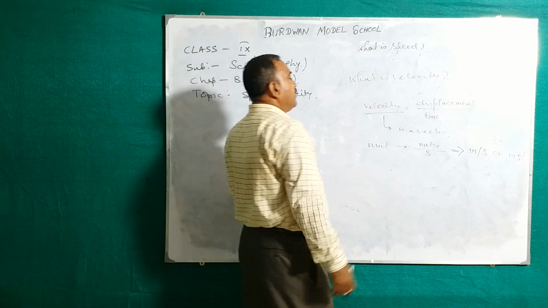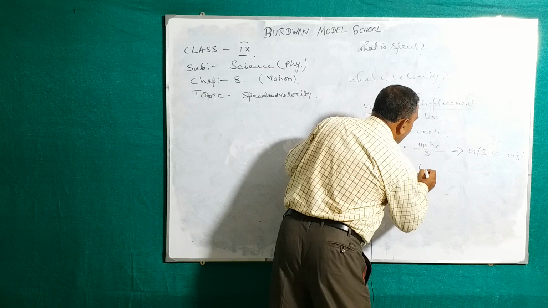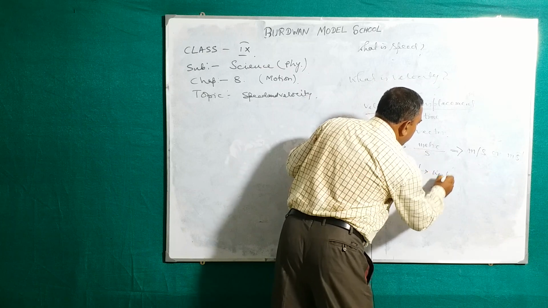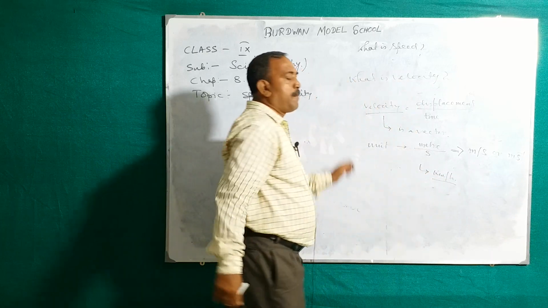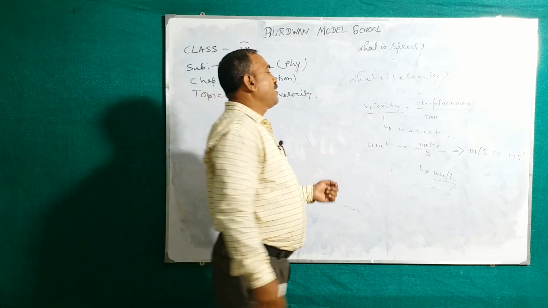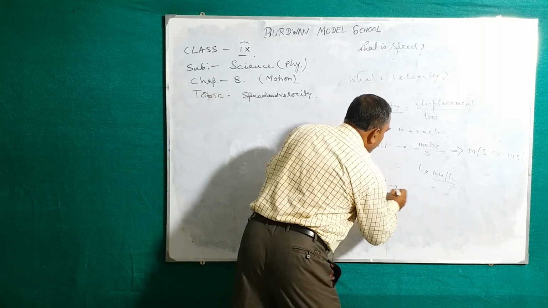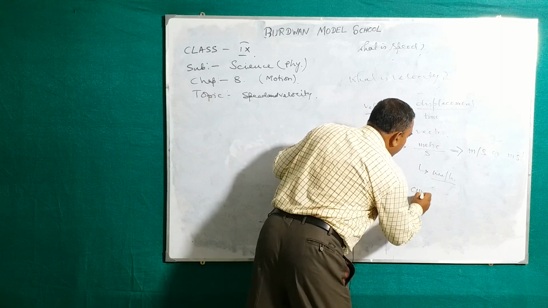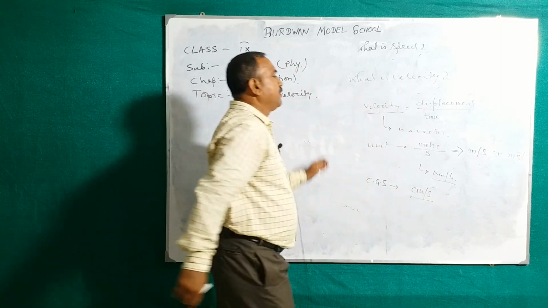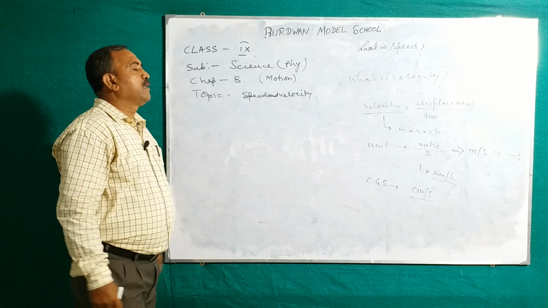For the larger scale, we use kilometer per hour. For the smaller scale, that means the CGS system, it will be the centimeter per second. Okay, clear my student?